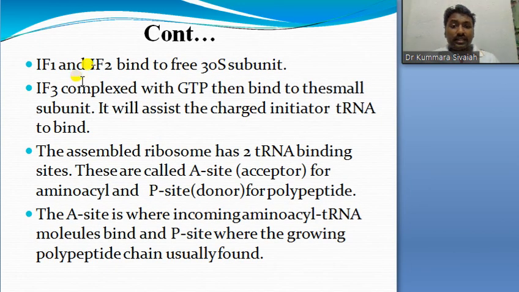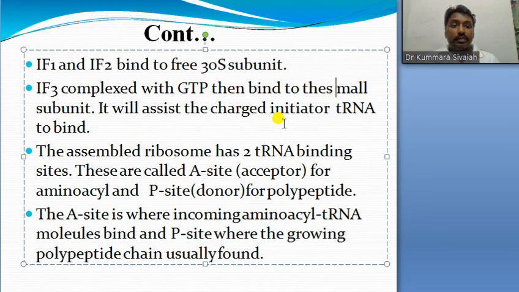So the initiation factors IF1 and IF2 bind to free 30S subunits. Human is a 60S subunit, the prokaryotic is 50S and 30S, I think. So IF3, initiation factor 3, complex with the GTP then binds to the small subunit. It will assist the charged initiator tRNA to bind.